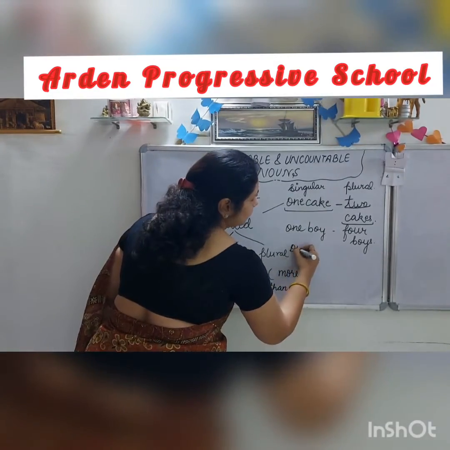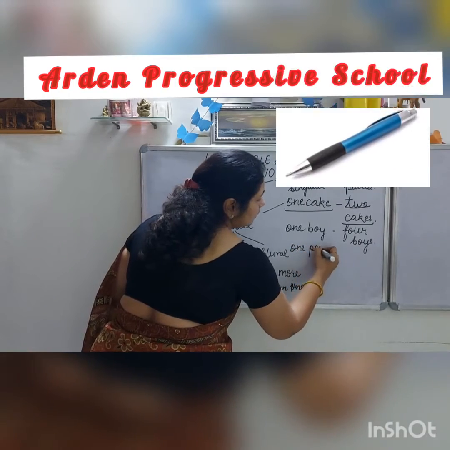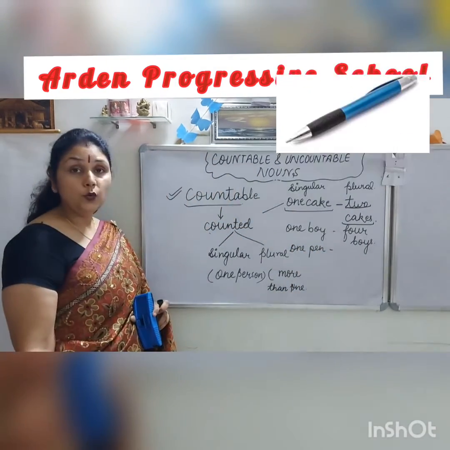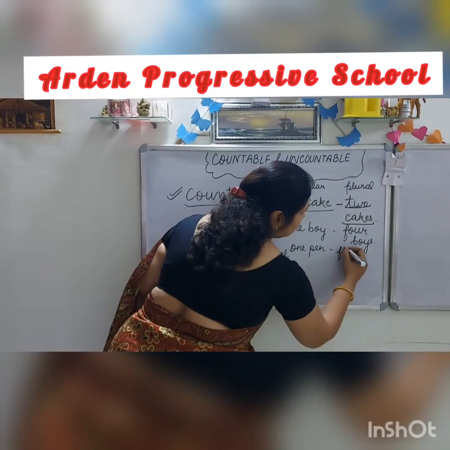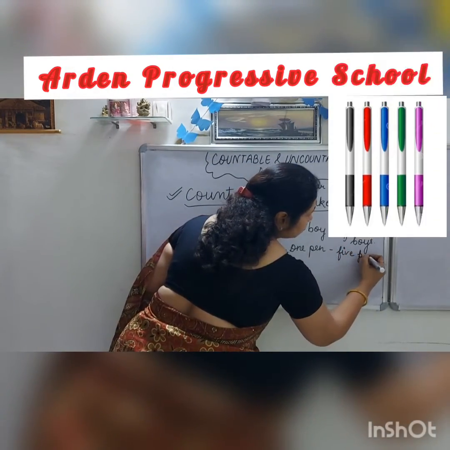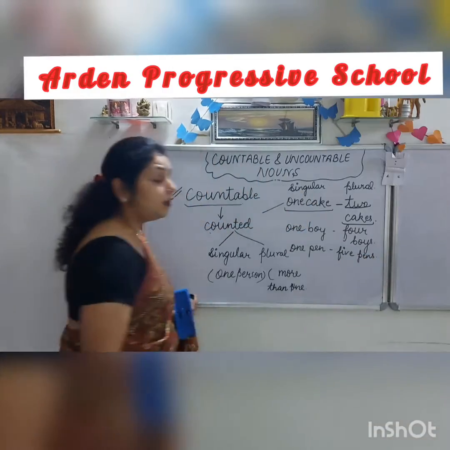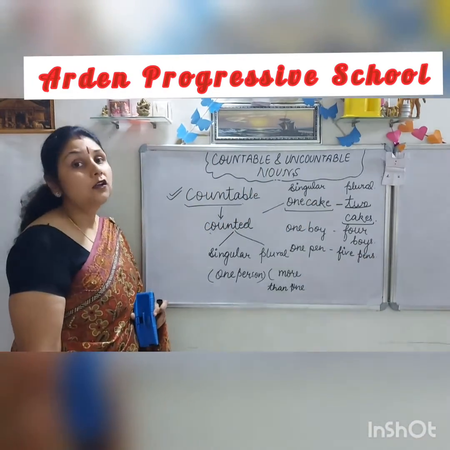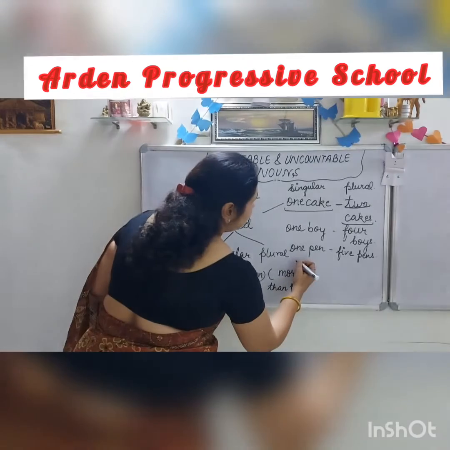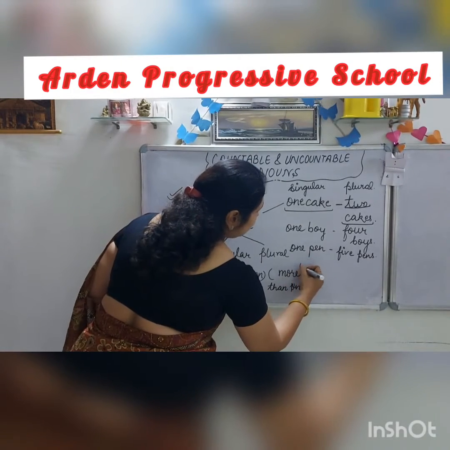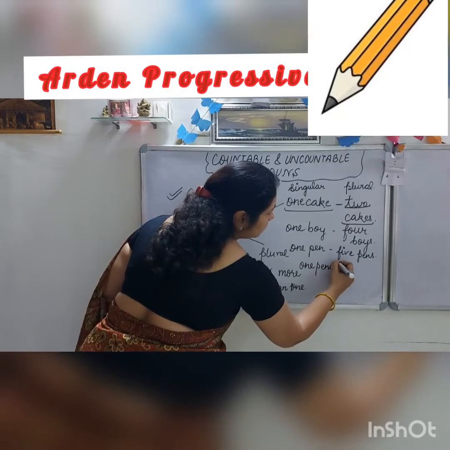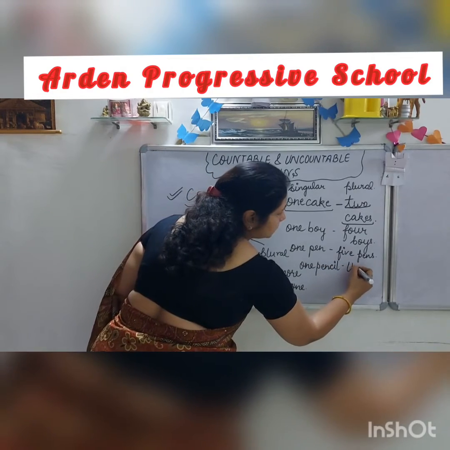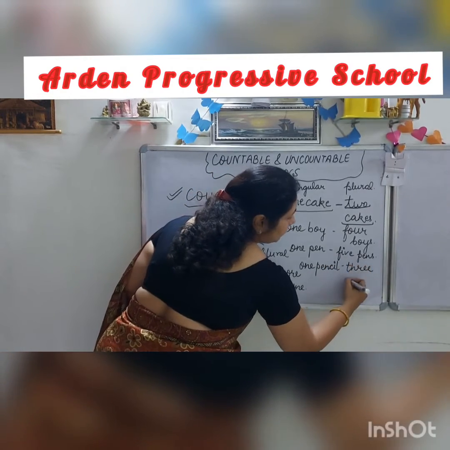1 pen in singular form, and you can make plural of this, 5 pens, by adding number 5 before a noun. Another example, 1 pencil, 3 pencils.